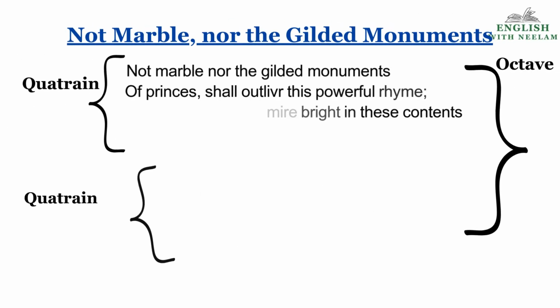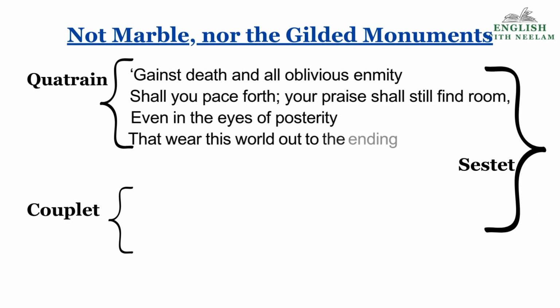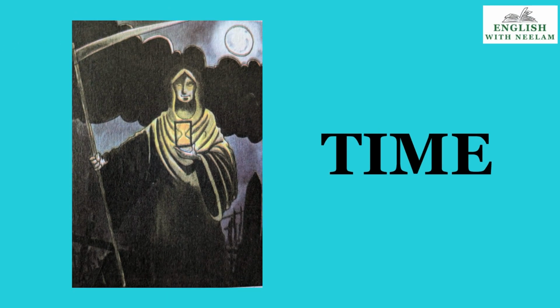Children, as this is a 14 lines poem, the first 12 lines are 3 stanzas of 4 lines each, and then the last 2 lines. A 4-line stanza is called a quatrain and the last 2 lines are called a couplet. But if we see, children, the first 8 lines are called the octave and the last 6 lines are called the sestet of a sonnet. There is a picture, children, on the very first page of the poem in your textbook, and there are some questions with that.